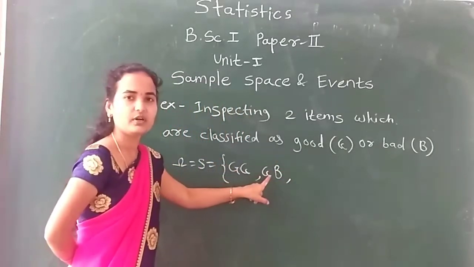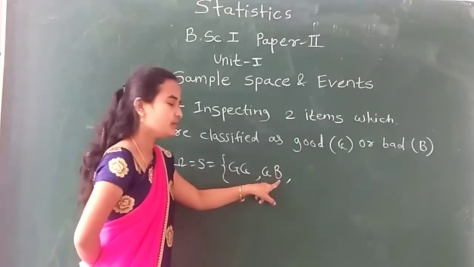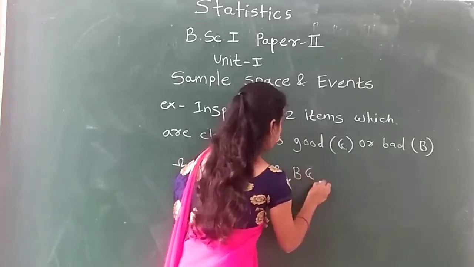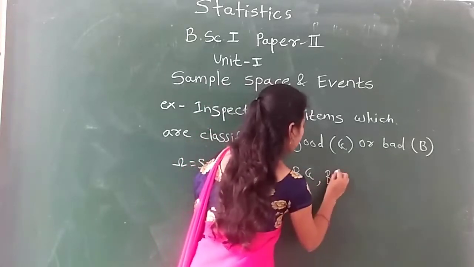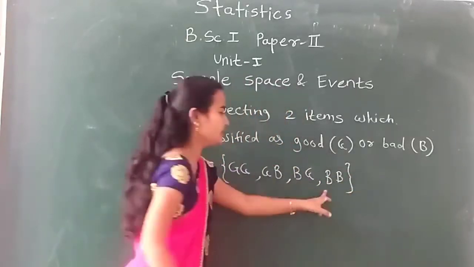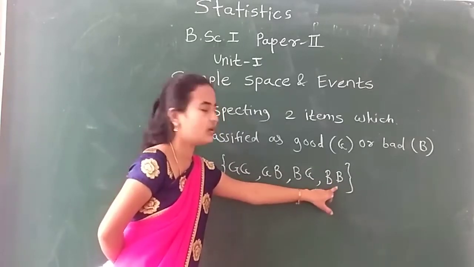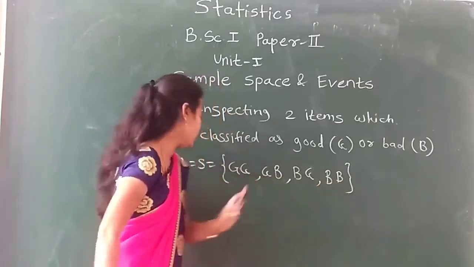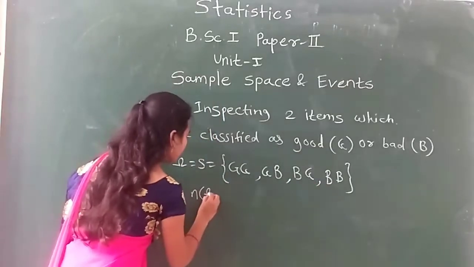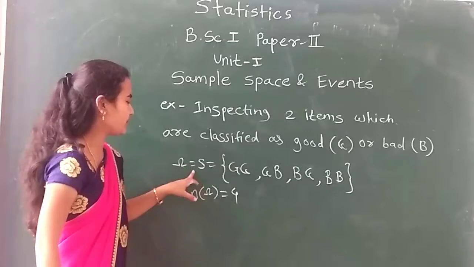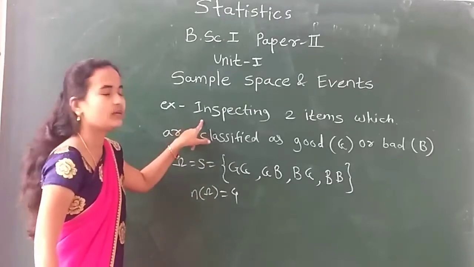My first item is good and my second item is bad. Like this, third is BG and last is BB. What does it show? It shows my first item is bad and my second item is also bad. So n of omega becomes 4. This is my sample space omega for this random experiment.